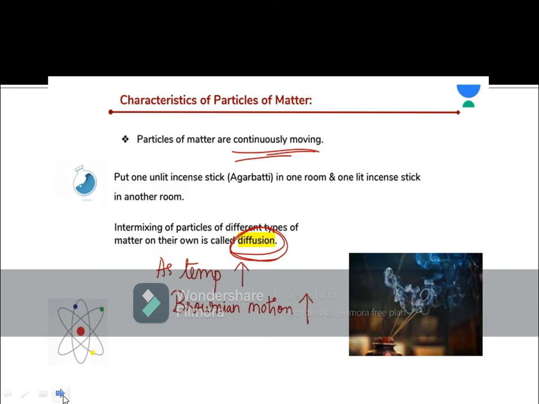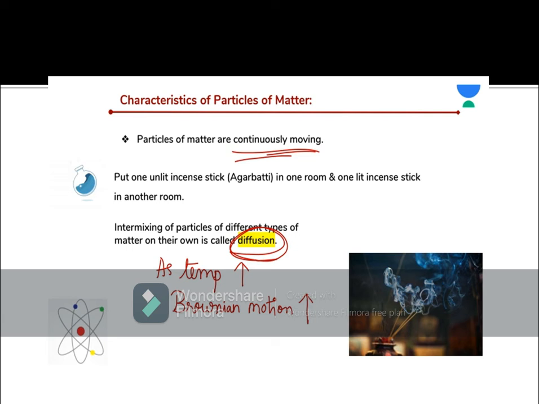The next characteristic of particles of matter is that particles of matter are continuously moving. As we all know, we have done many experiments through which we know that particles of matter are moving. One more experiment. Take an unlit अगरबत्ती, बिना जलाई हुई अगरबत्ती लें और उसे एक room में रखें. You will not get smell of it until you bring it closer to your face. और अगर वही अगरबत्ती को अगर हम lit कर देते, अगर वो जली हुई अगरबत्ती होती है, तो आपको पता होगा कि अगरबत्ती की smell second room तक भी पहुंच जाती है.